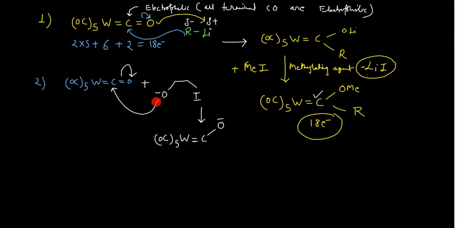This oxygen is connecting with this carbon, so I can simply write oxygen here. And if I say this is atom number 1, this is atom number 2, atom number 3, atom number 4, and of course this I is the leaving group, okay.